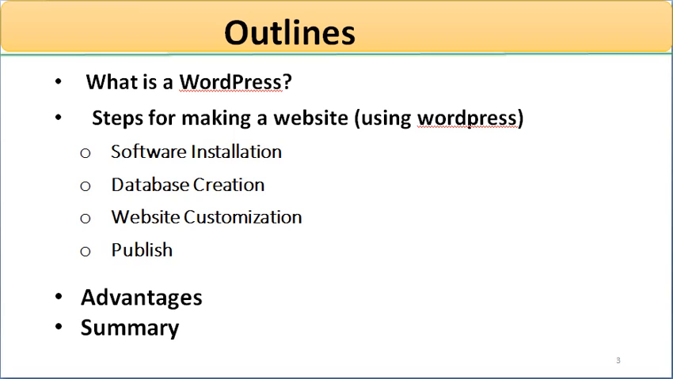Outlines of the content. You will learn today what is WordPress, then the steps for making a website using WordPress, which includes software installation, database creation, website customization and publish. Then we shall discuss the advantages of using WordPress, then summarize the content which we shall cover at that time.